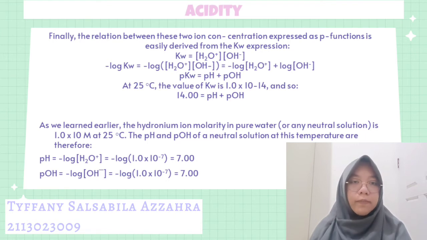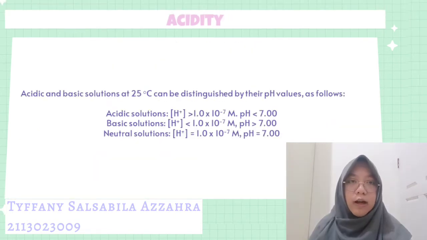Acidic and basic solutions at 25 degrees Celsius can be distinguished by their pH value as follows. For an acidic solution, concentration of H+ is greater than 1.0 multiplied by 10 to the negative 7 molar. So, the pH of an acidic solution is less than 7.